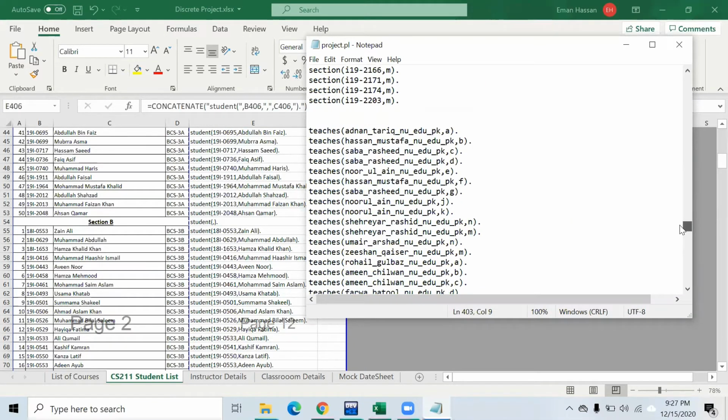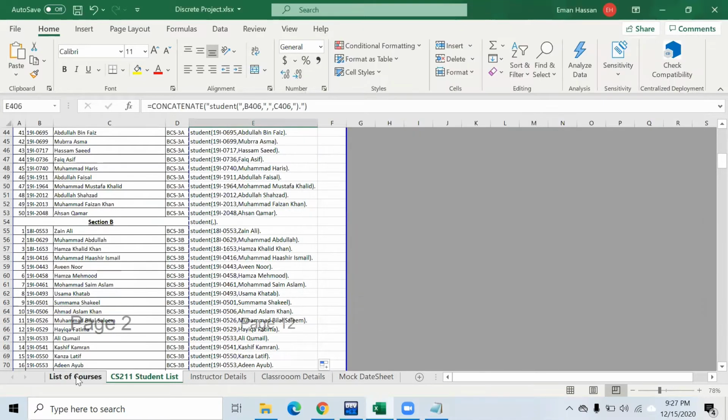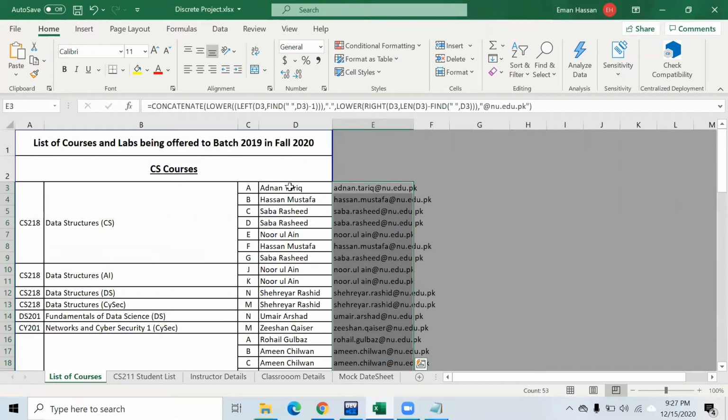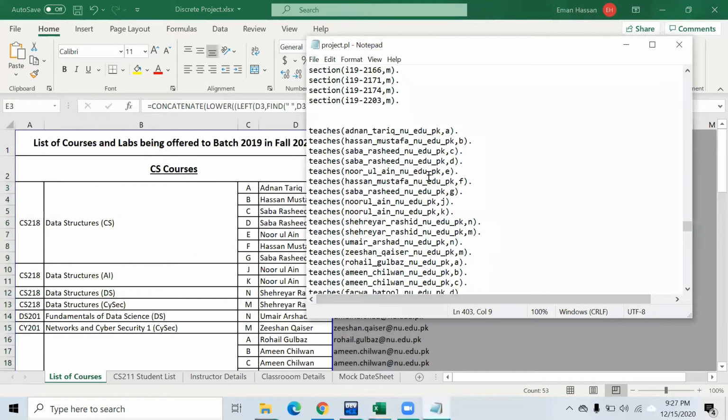Then teaches, as we have retrieved the data from the list of courses. As we can see from here, what teacher teaches which section. So this data was retrieved from here and then converted into an error-free form, so that Prolog doesn't give any error.